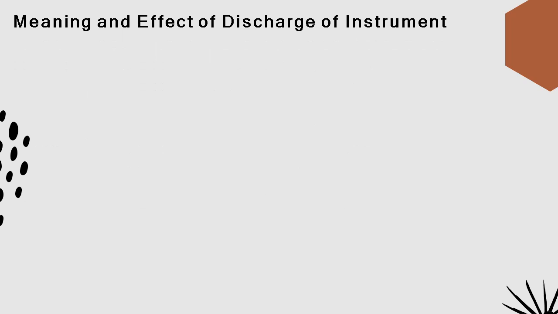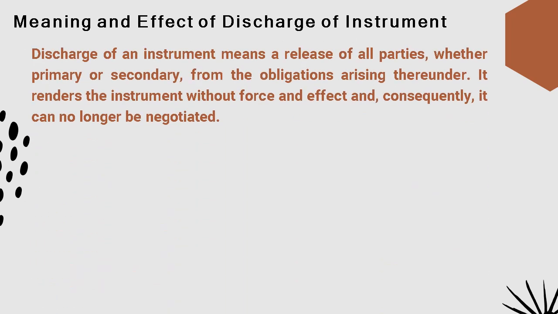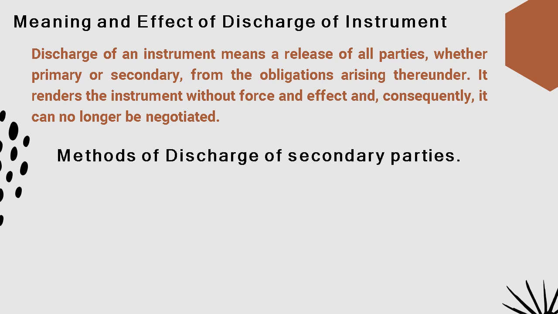Meaning and effect of discharge of instrument. Discharge of an instrument means release of all parties, whether primary or secondary, from the obligations arising thereunder. It renders the instrument without force and effect, and consequently it can no longer be negotiated.